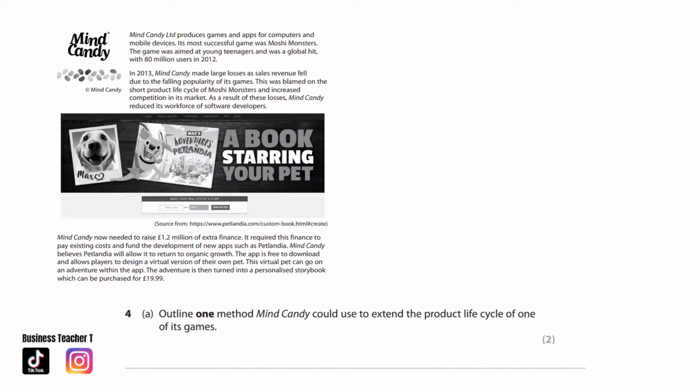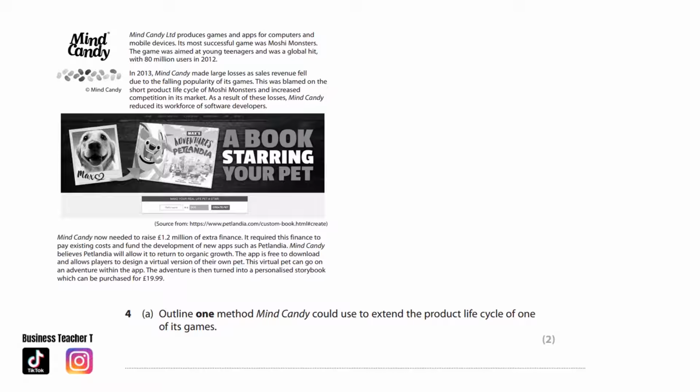As a result of these losses, Mind Candy reduced its workforce of software developers. Mind Candy now needed to raise £1.2 million of extra finance. It required this finance to pay existing costs and fund the development of new apps, such as Petlandia. Mind Candy believes Petlandia will allow it to return to organic growth. The app is free to download and allows players to design a virtual version of their own pet. This virtual pet can go on an adventure within the app. The adventure is then turned into a personalised storybook which can be purchased for £19.99.